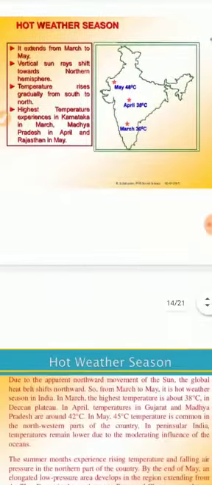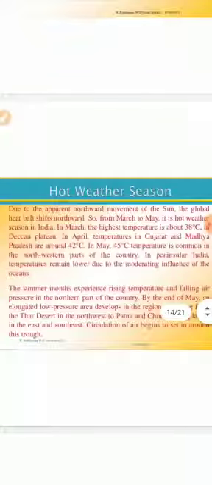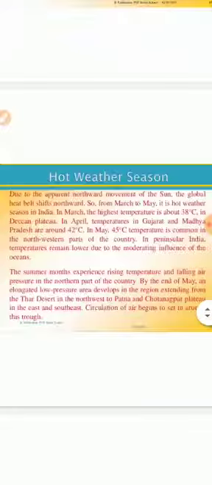The highest temperature is experienced in Karnataka in March, then Madhya Pradesh in April, and Rajasthan in May. In March we have a highest temperature of about 38 degrees Celsius, in April in Gujarat and Madhya Pradesh around 42 degrees Celsius, and 45 degrees Celsius in the month of May, basically in the northwestern parts of the country.